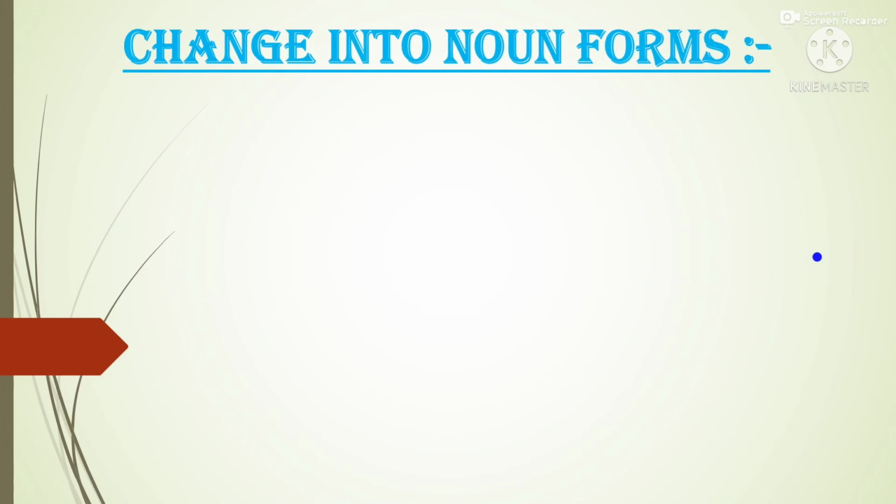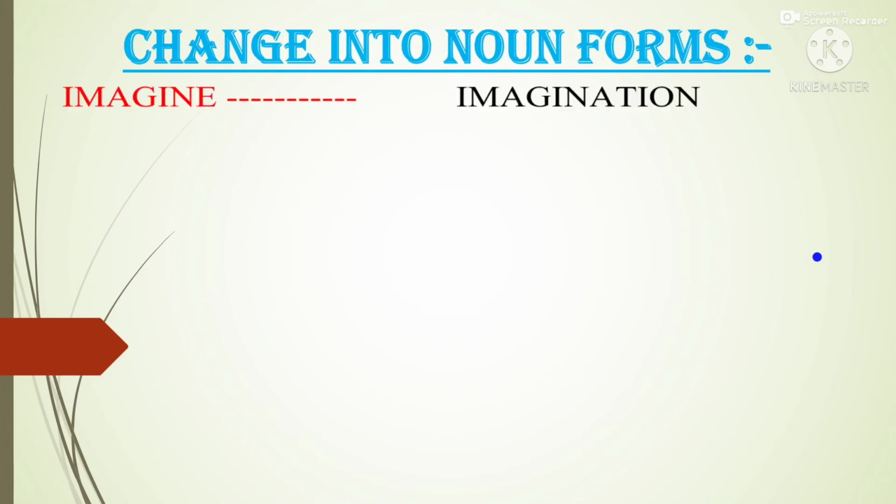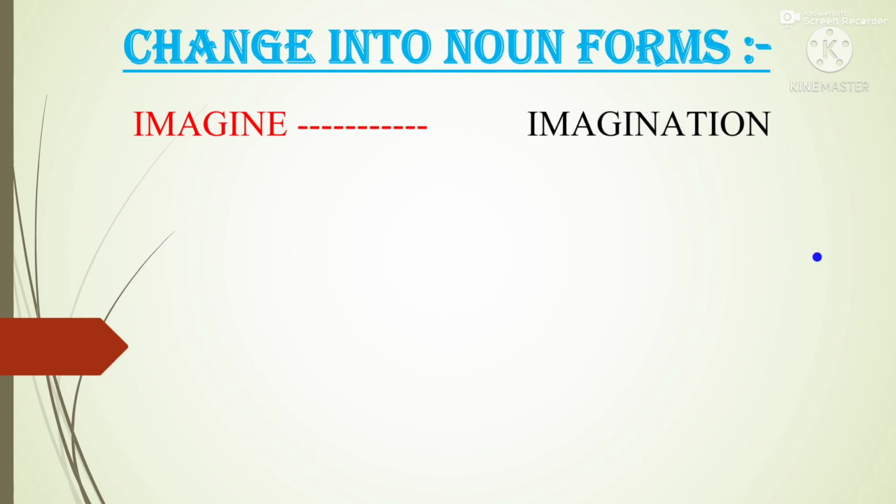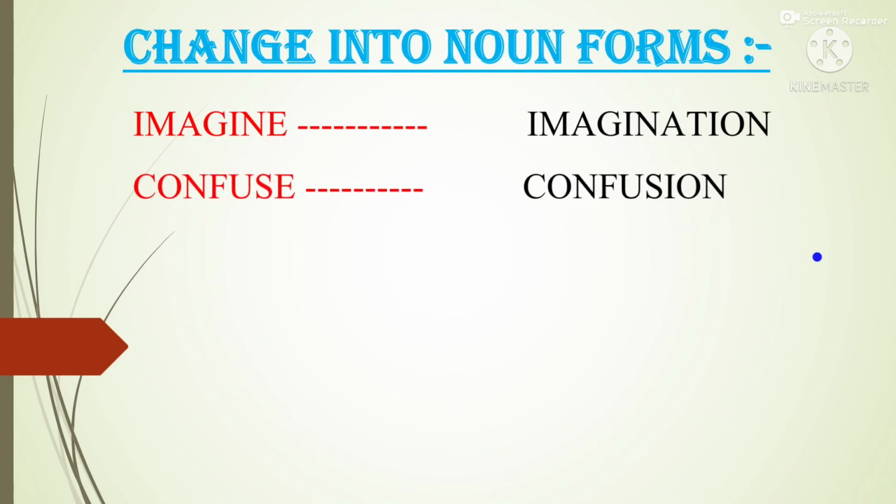Next, change into noun forms. Imagine. The noun form of imagine will be imagination. Next, confuse. The noun form of confuse will be confusion. So imagine and confuse are verbs, and the noun form of imagine is imagination and the noun form of confuse is confusion.